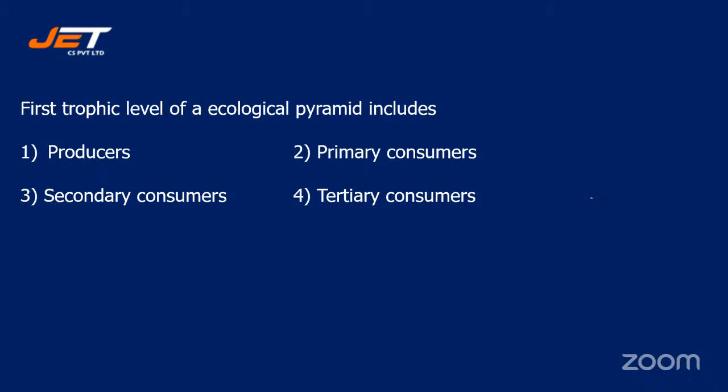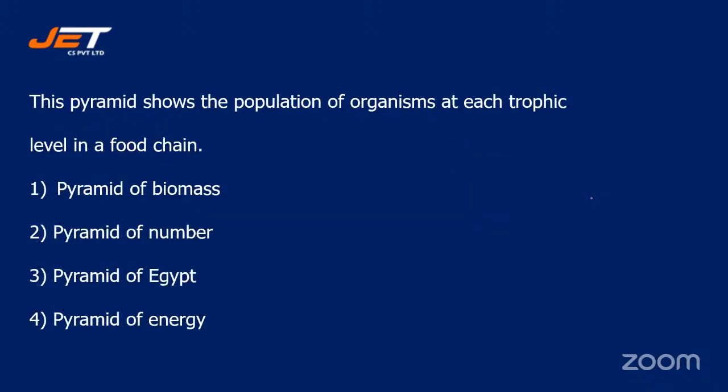Carefully answer, students. Here we are asking first trophic level. Okay, now let's check the correct answer. That is option number 1, producers. Many of you have given the correct answer, producers. Yes, students, excellent. You all are right. Those who have opted for option number 1, producers.